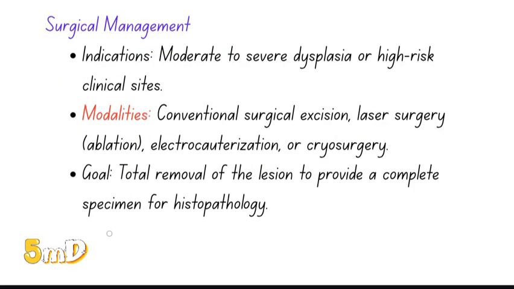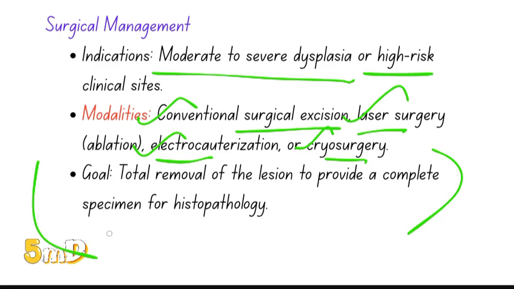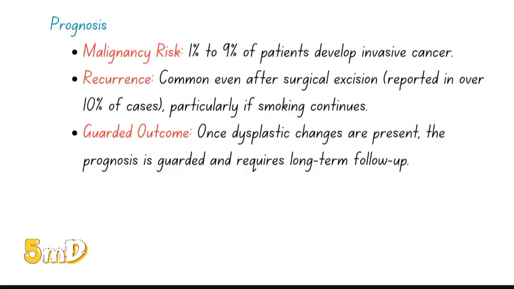Surgical management for moderate and severe dysplasia or high risk clinical sites. If you are doubtful that it may develop into malignancy, it is better to go for surgical excision. Modalities include conventional surgical excision, laser surgery, electrocauterization, and cryosurgery. Conventional means with your scalpel, then you have laser, electrocautery and cryosurgery. The goal is to remove the total lesion to prevent malignant transformation.